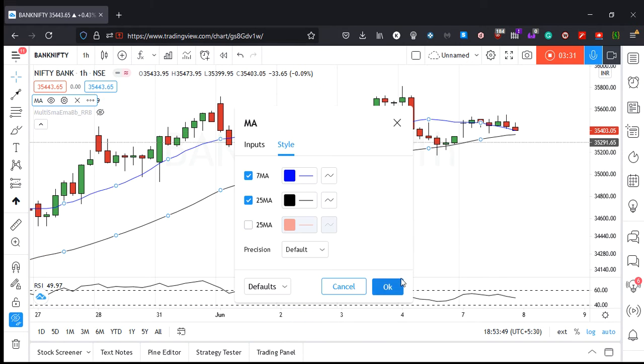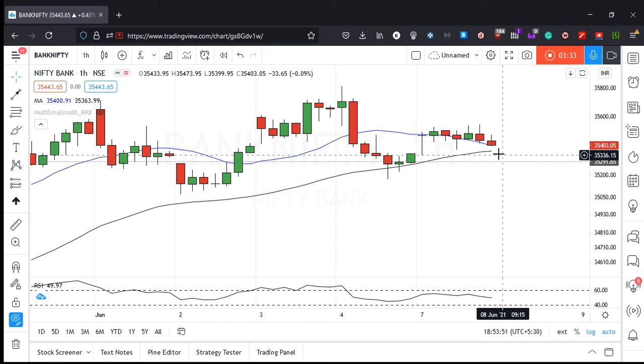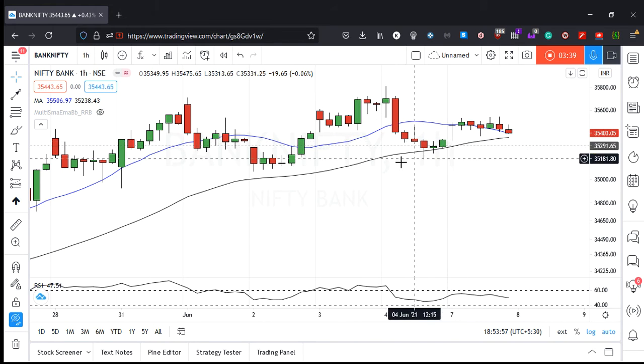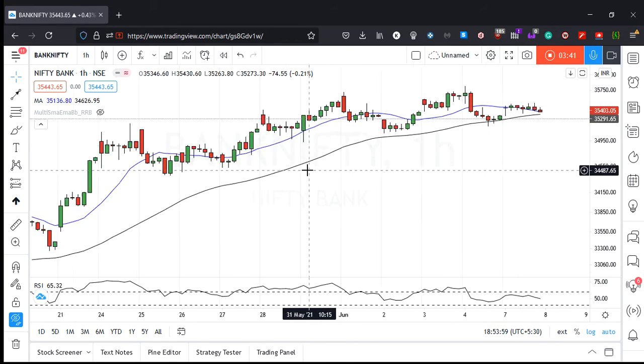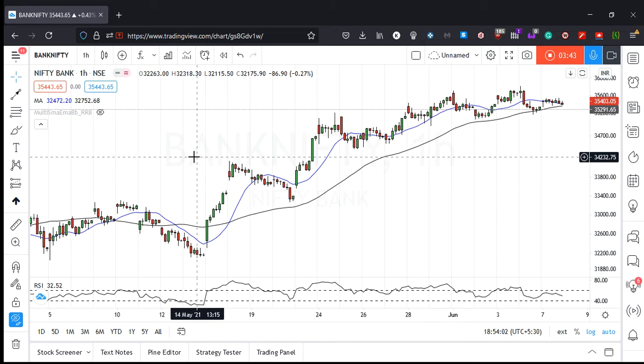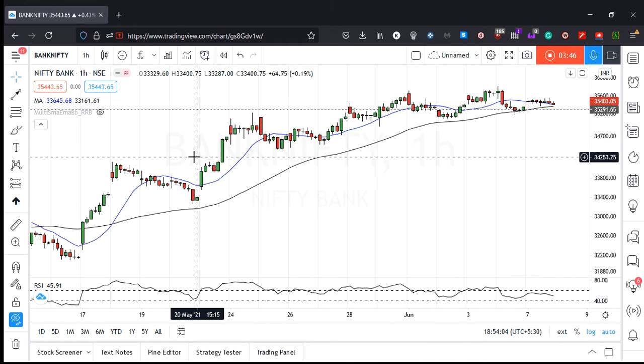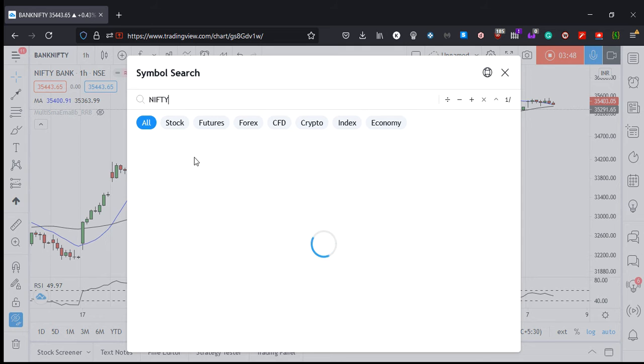Actually 200 MA will squeeze it a bit, it's around the 50 MA. And once again, 50 MA is the borderline. When price is above the 50 MA, many times it bounces. Here also we can see on 4th June it bounced, and around this level too. Several instances where the 50 MA on the hourly chart has acted like an important support. So let's see what happens.